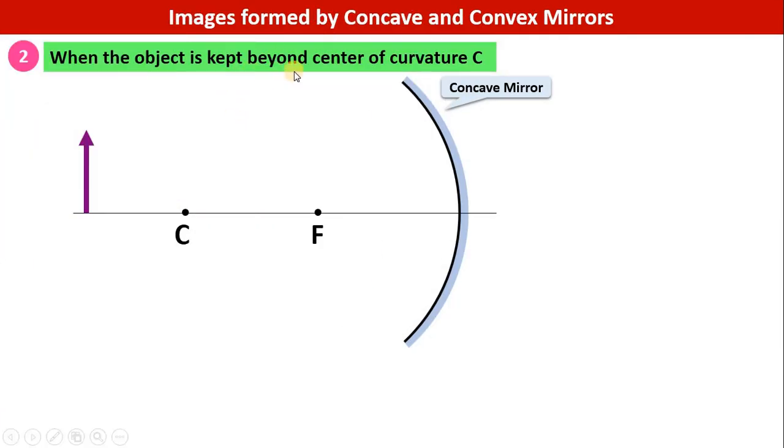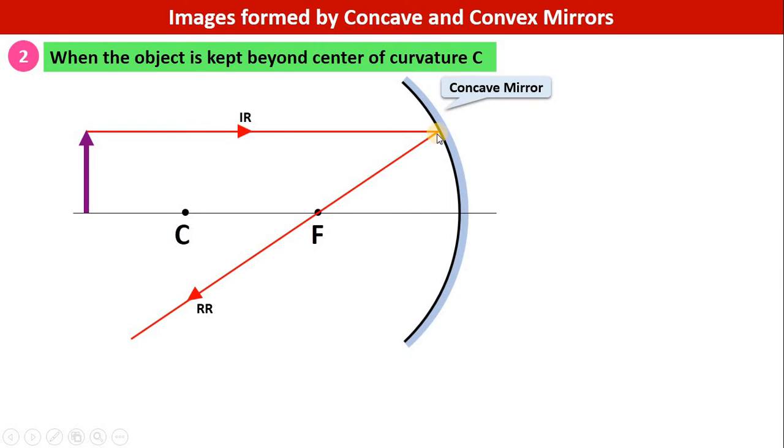When the object is kept beyond the center of curvature, that means the object is far away from the center of curvature but not at infinity. Let us say this object has some height h. Now suppose from the tip of this object a light ray, this is the incident light ray, travels and strikes the mirror. Consider that incident light ray which is parallel to the principal axis. According to rule number 1 of ray tracing, this light ray will reflect from the mirror and pass through the focus. Please watch my previous video of rules of ray tracing.